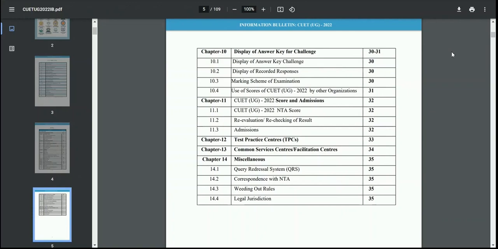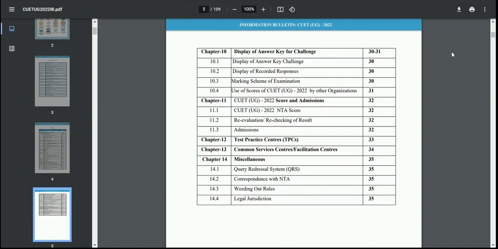Then we have chapter 11, which covers the scores and admission, and the NTA score re-evaluation, rechecking of result, and the admissions. Then we have chapter 12, which talks about test practice centers, and chapter 13 for common service centers and facility centers, and chapter 14 for miscellaneous sections like the query redressal scheme in the CUET UG 2022 examination.